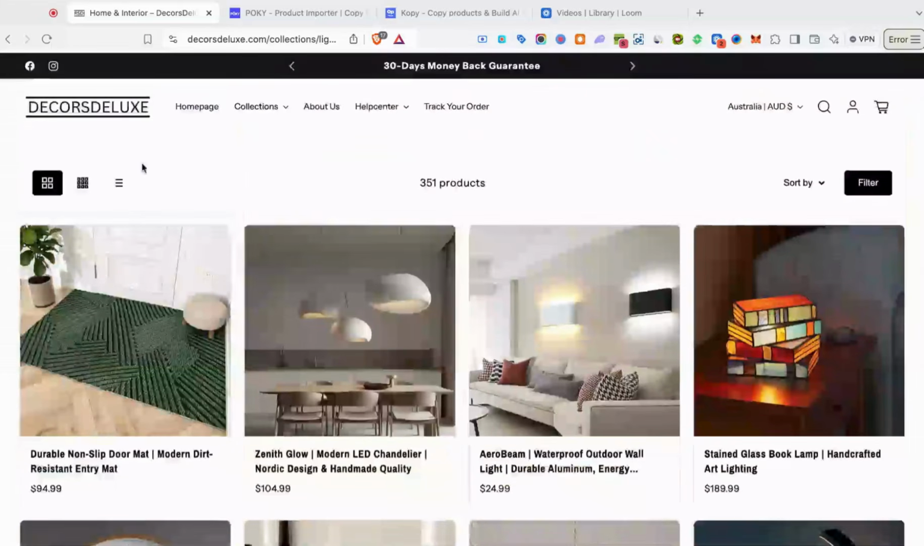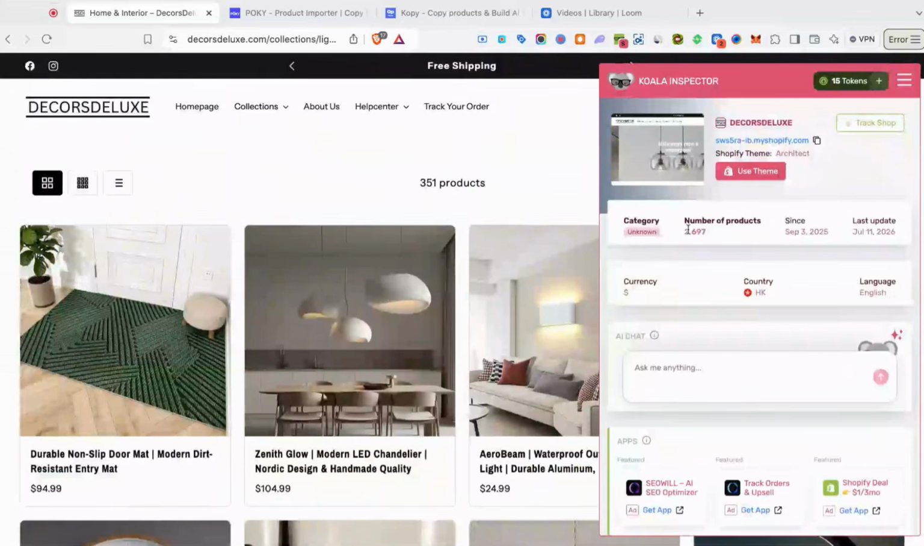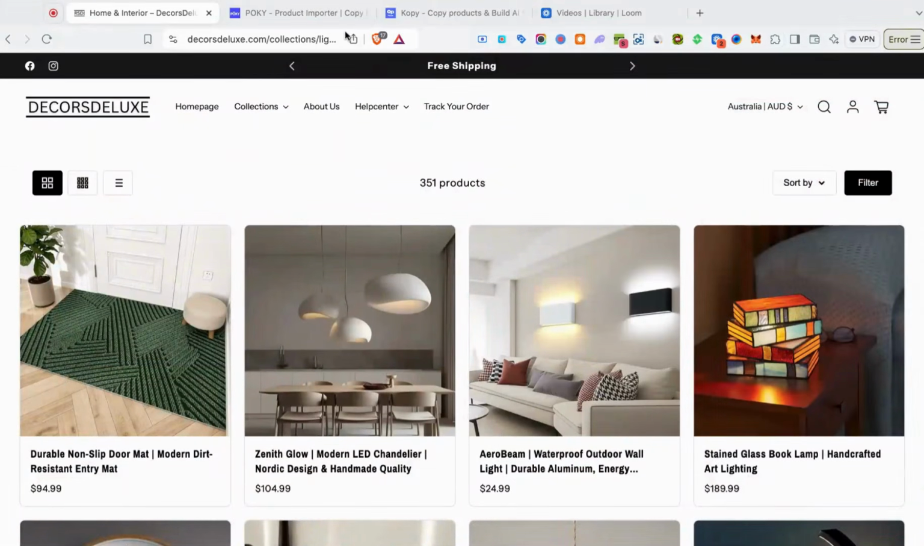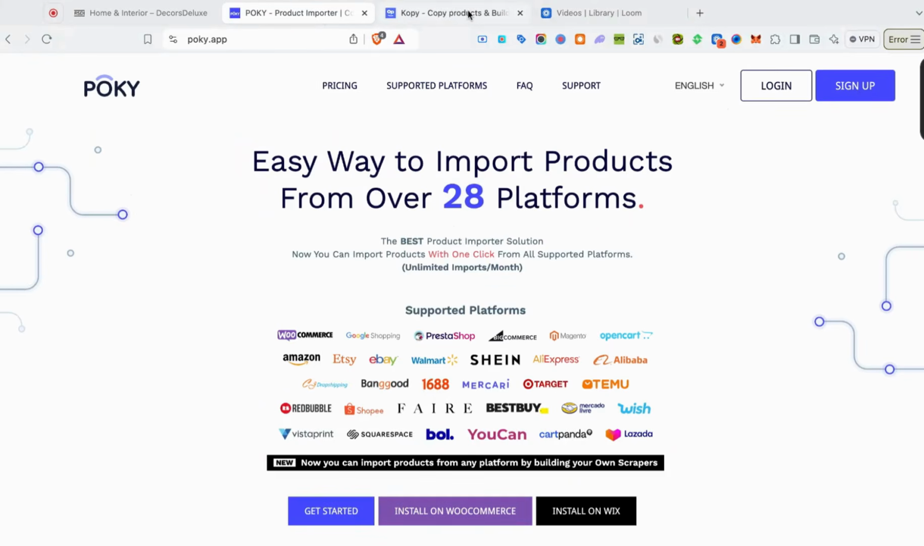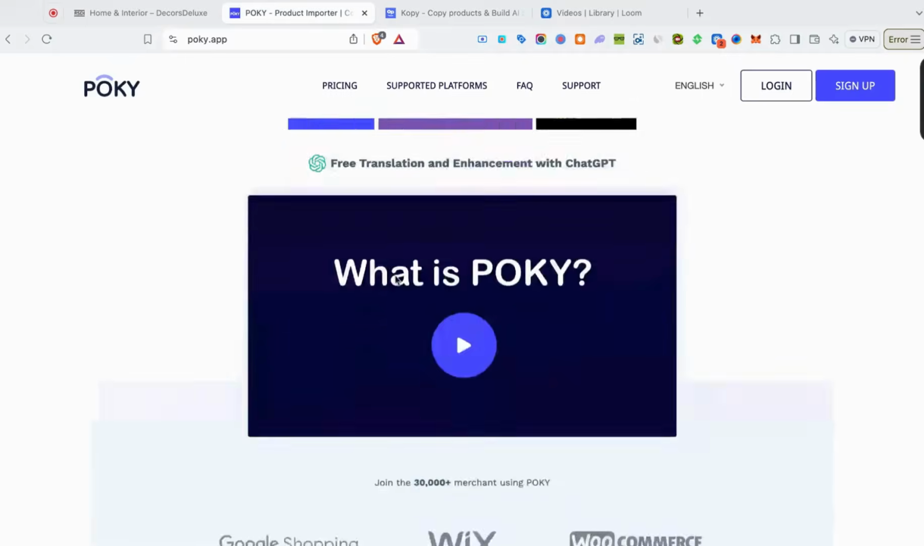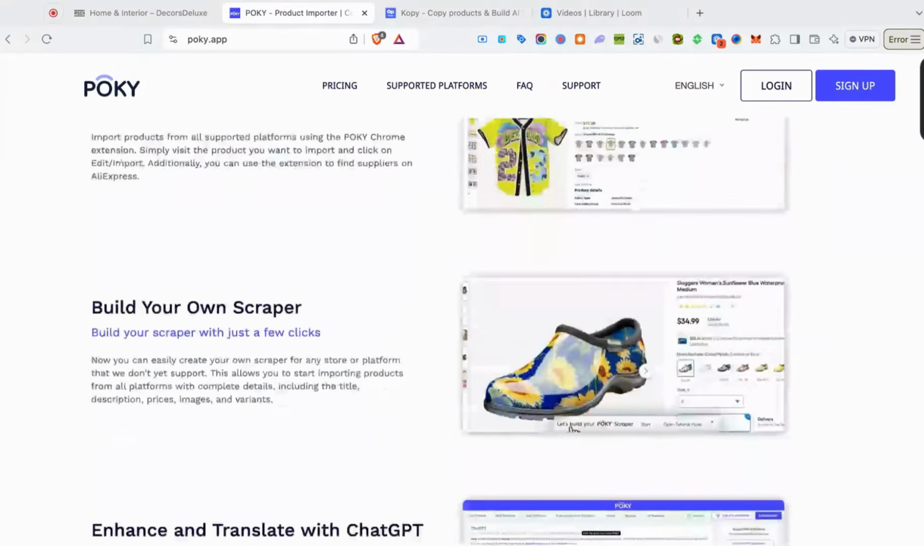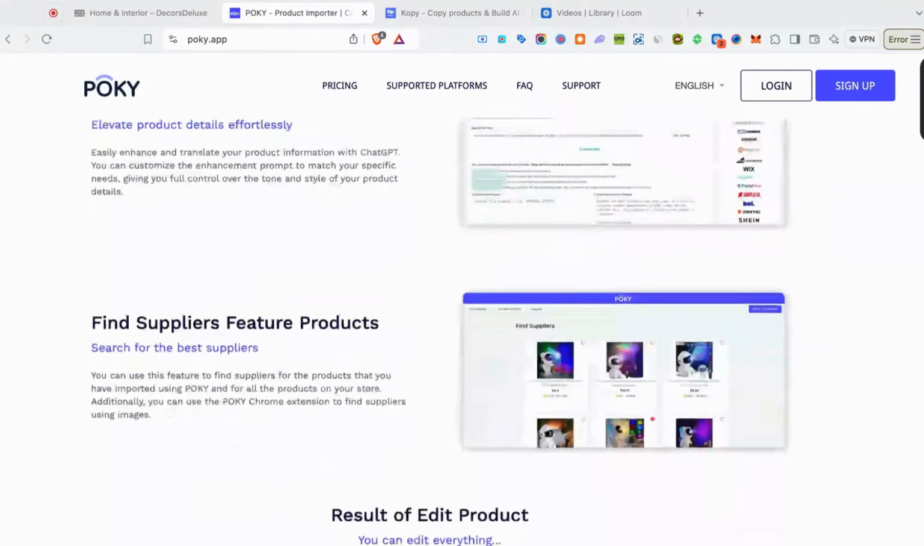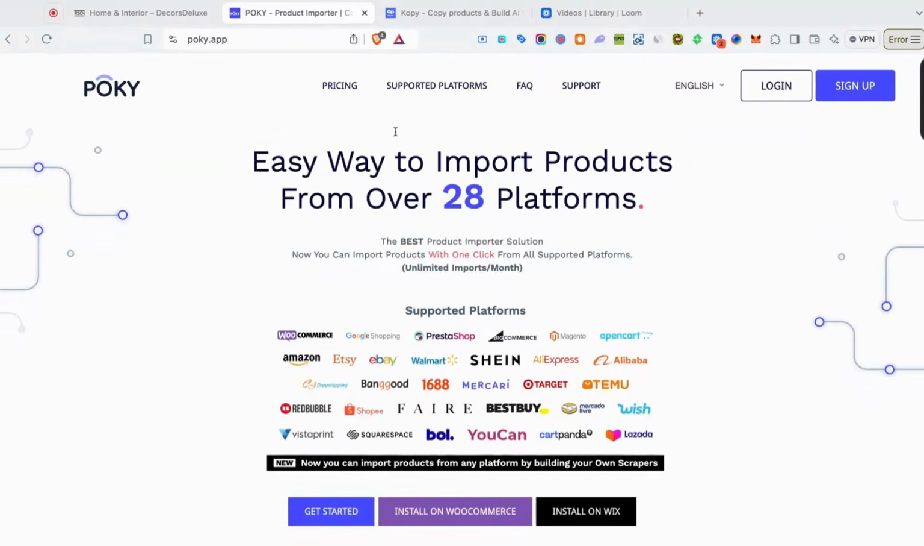So these guys, the Course Deluxe, they did all the heavy lifting, right? These guys have almost 3,000 products on their store, so they did a lot of the work. All we have to do is go to Pokey or Copy. And what these sites allow you to do is pretty much copy all their products in one click. So you're going to give them a URL. They're going to change up the titles, change up the descriptions, and even enhance the images. So there's no plagiarism, right? It's completely unique to your store.